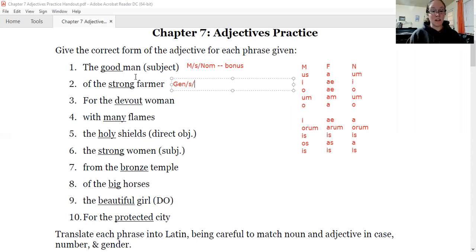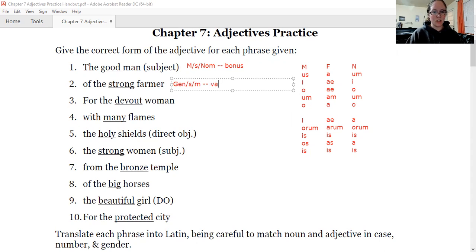Now, the third question, we do have to know our Latin word. Is the Latin word for farmer masculine or feminine? Well, the word is agricola, but remember that's a pain noun, so even though it ends in an A and looks like it has feminine endings, it is actually masculine. So we need to take the word strong.